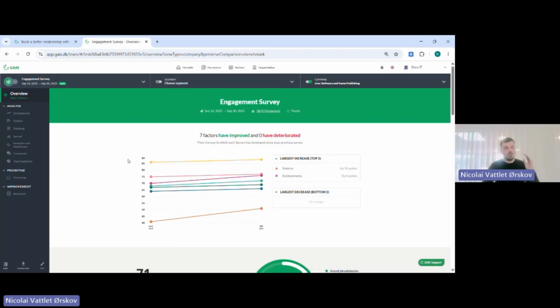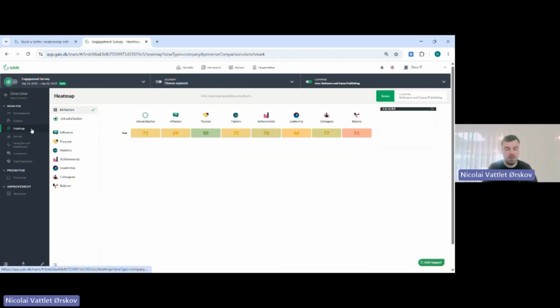I will just jump directly to some of the analyzing tools that we provide you guys. Let's start with the heat map, because that's one of my favorites. It's always very easy to figure out where we would need to have a focus. So right now we can see all our factors here on top, and also what score we have in each of the factors. Then you would be able to add a filter.